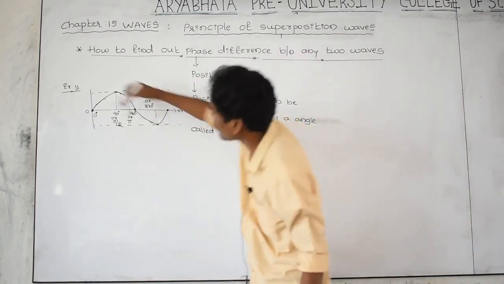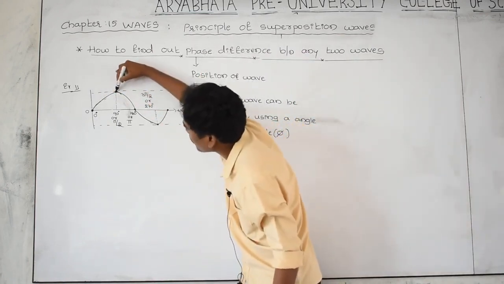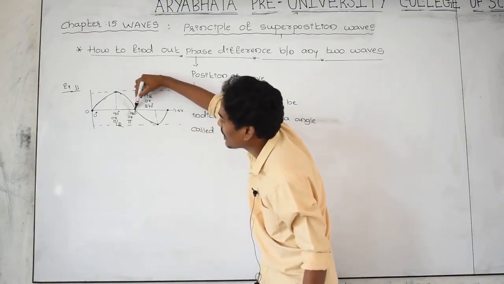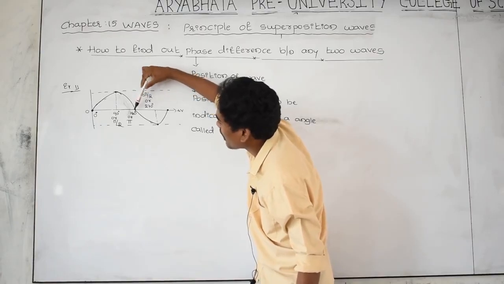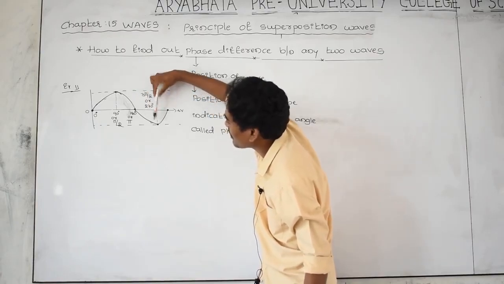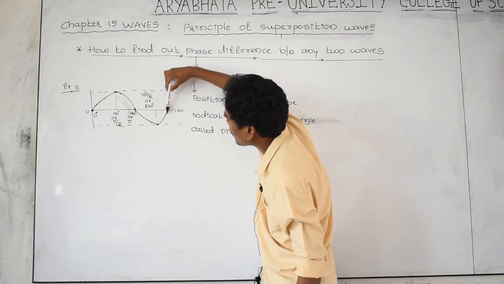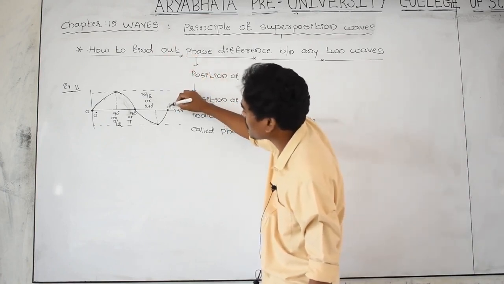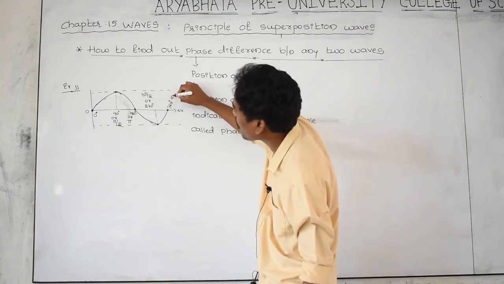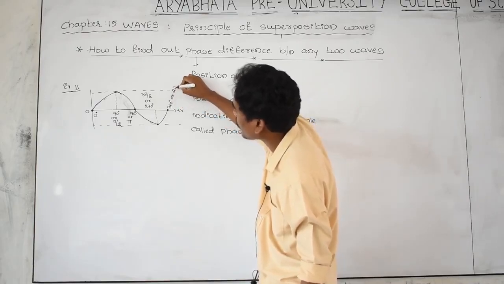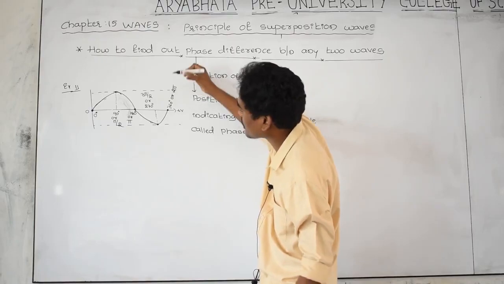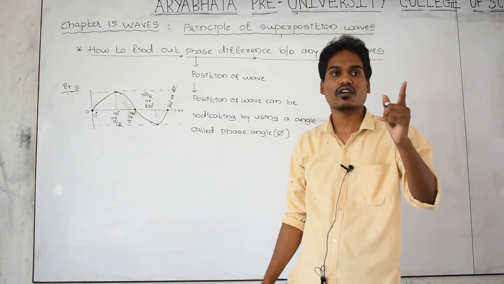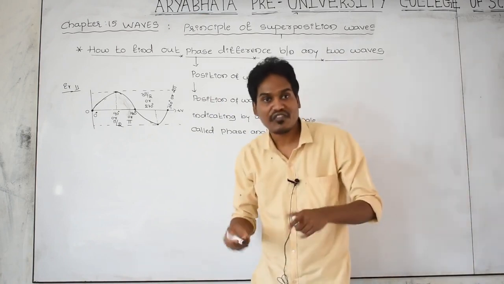How? The position of the wave at this point is 90. The position of the wave at this point is 180. The position of the wave at this point is 270, means 3 pi by 2. The position of the wave at this point is 360 degree, or in terms of radian 2 pi. 180 into 2 is 360 degree. The one wave having how much phase angle?